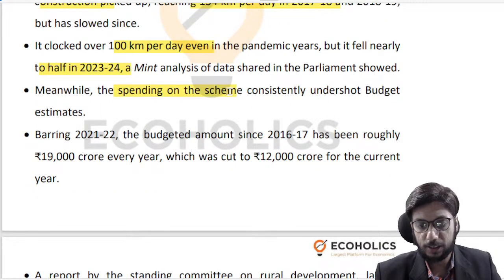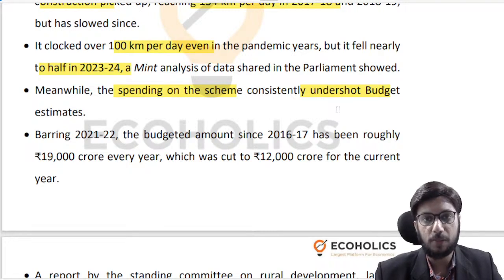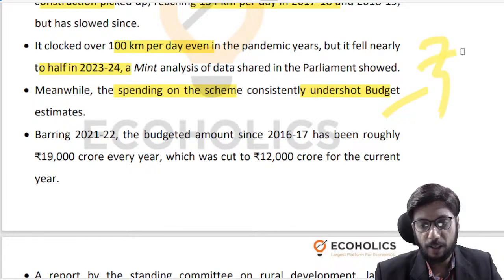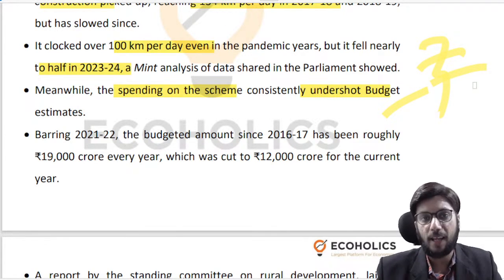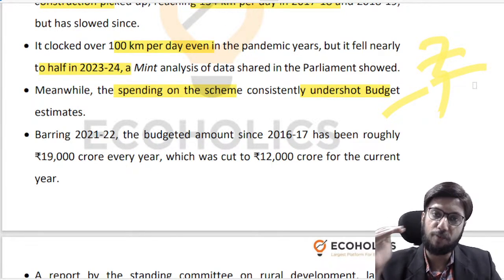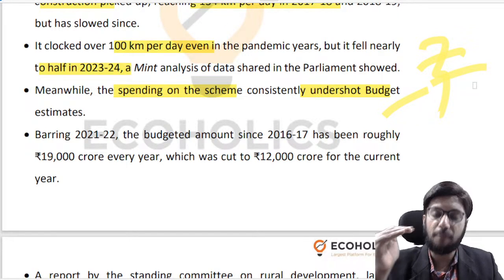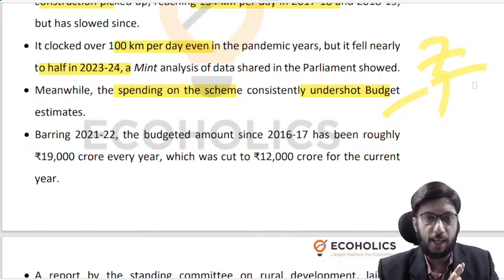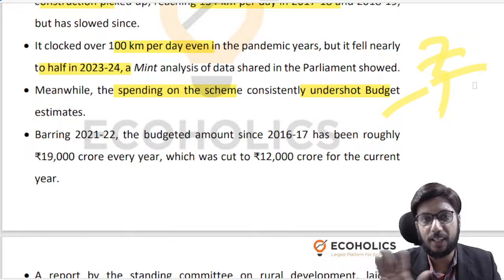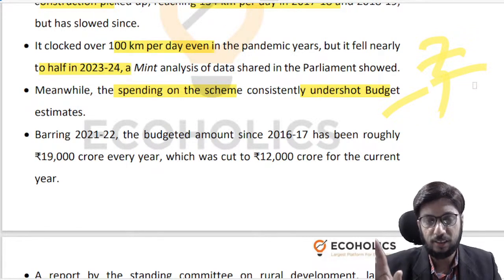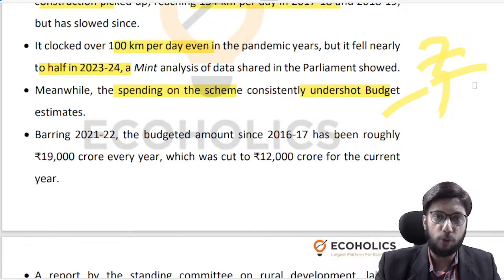And the spending on the scheme has undershot the budget estimates. So these are the problems that you should be able to highlight. These are facts. These are not anybody's opinions. This particular issue is a very big problem in India, that we decide that we will spend X amount of money on Y scheme and end up spending quite less. So it blocks the money unnecessarily in a particular direction, which we don't even end up utilizing.